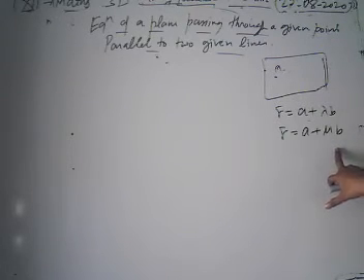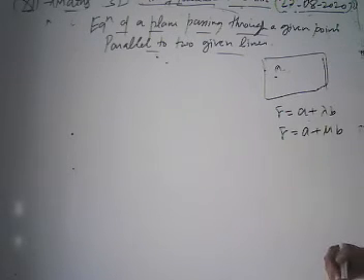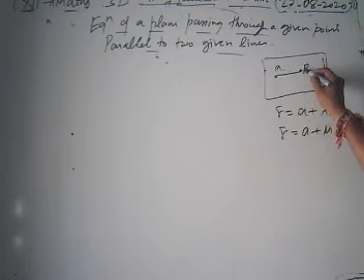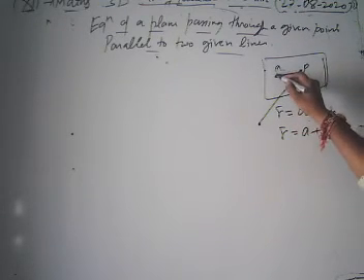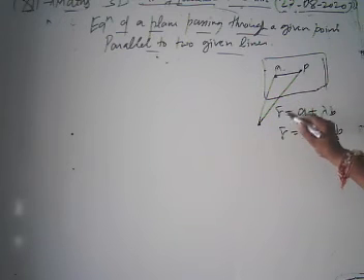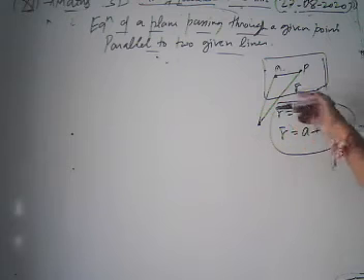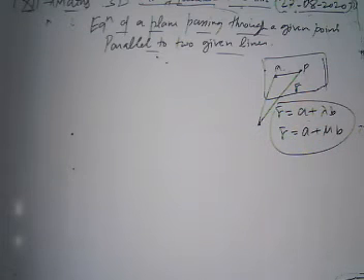Now look, let r be the position vector of a point P in the plane. So suppose we take a point P in this plane, and from point O we have taken r. This is not the equation of a line; this r is the position vector, so don't confuse it.